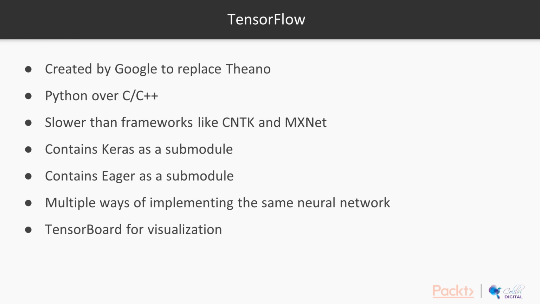Another strong point of TensorFlow is that it ships with TensorBoard for visualization, so it helps us a lot in understanding how our models are run, how the errors converge and evolve over time, and that's not something that, for example, PyTorch has.